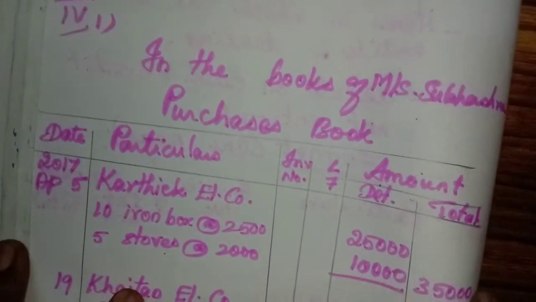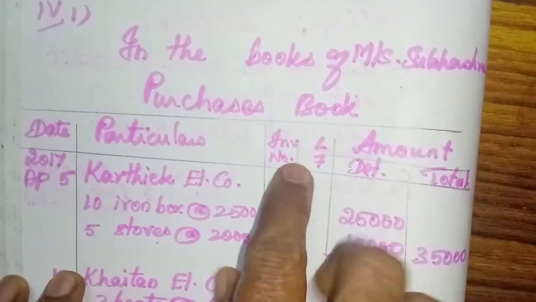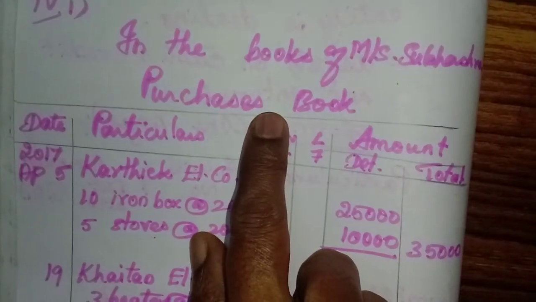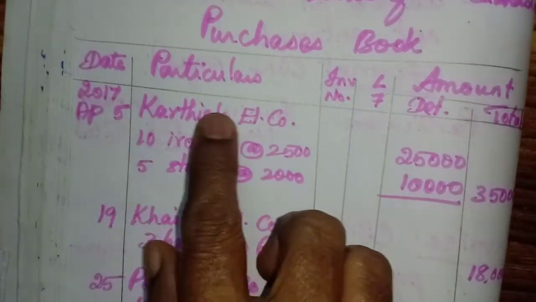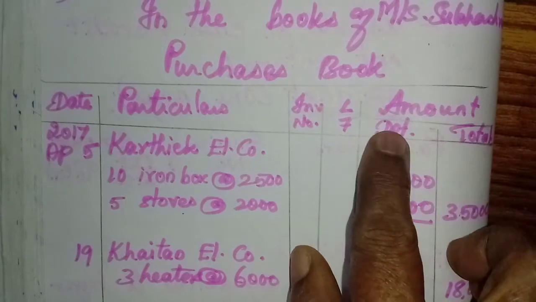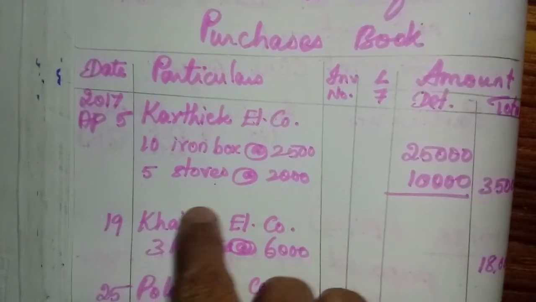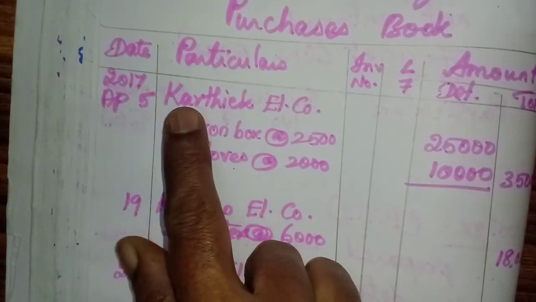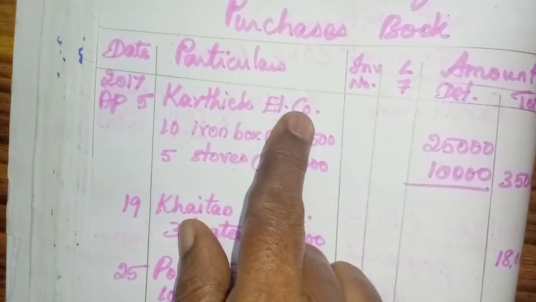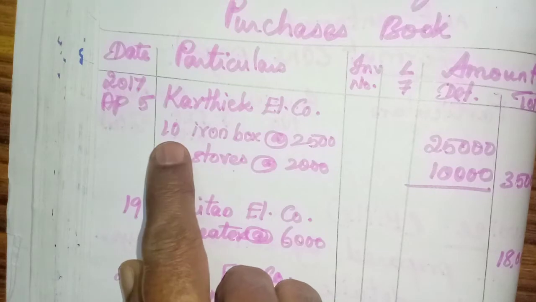In the books of Mrs. Subhashri. Then next line, purchases book. Only a single page we should use. Date, particulars, invoice number, LF, then amount, details, total. First one, date you write. Now write the supplier name, Karthik Electric Company. Then write the description.